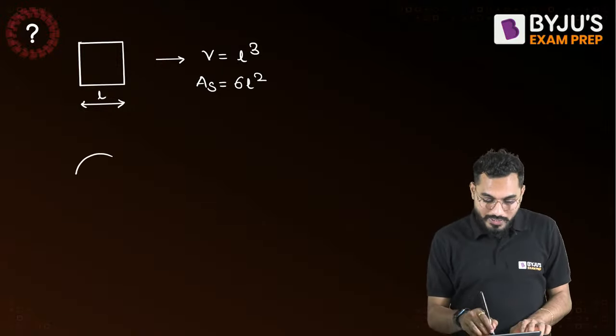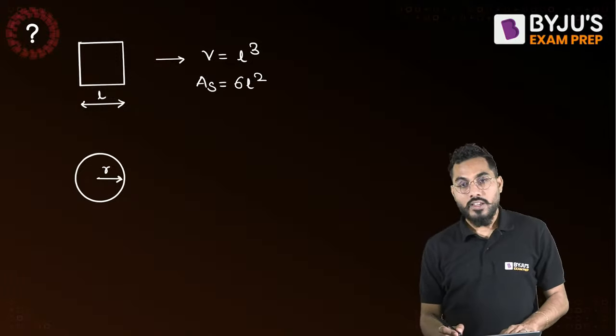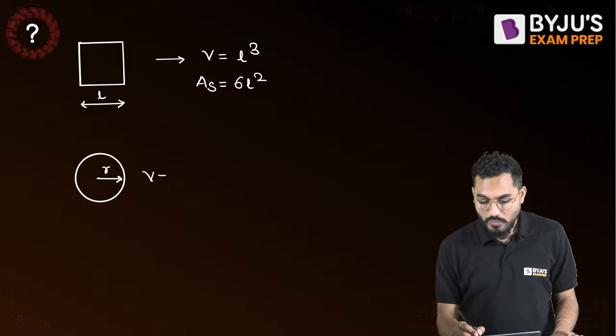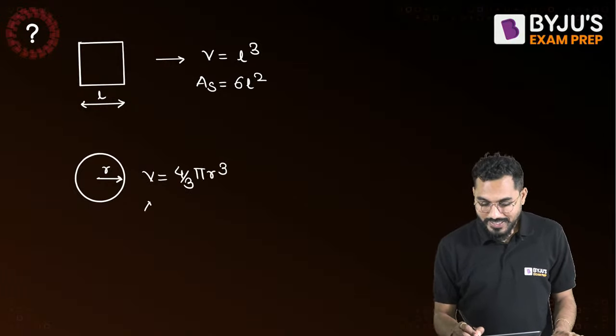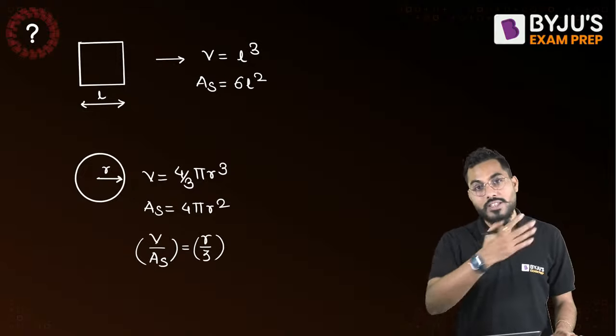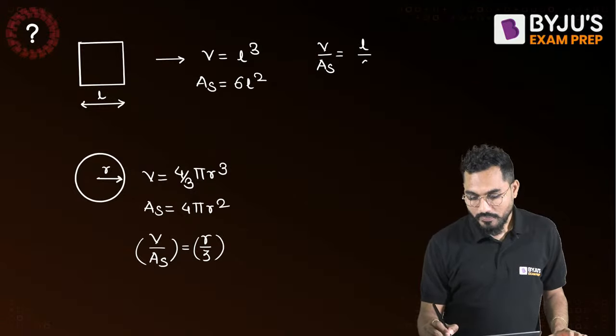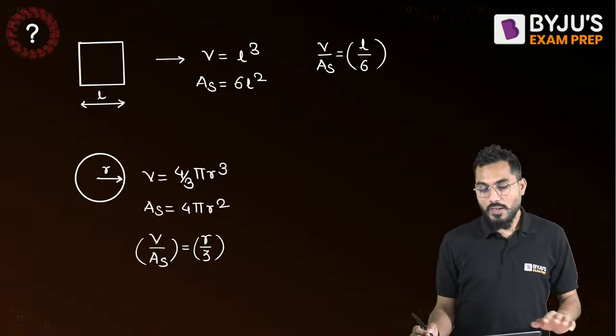Now I'm selecting one particular sphere of radius R. If the sphere has radius R, the volume is 4 by 3 pi R cube, and the surface area is 4 pi R square. So volume by surface area comes to R by 3. Is it understood? And for the cube, volume by surface area comes to L by 6.